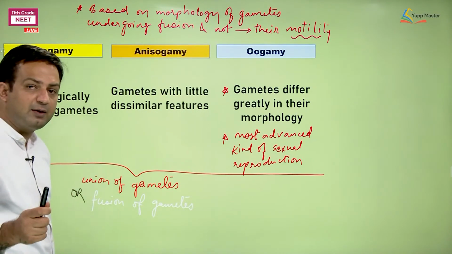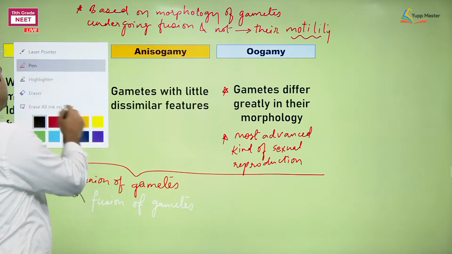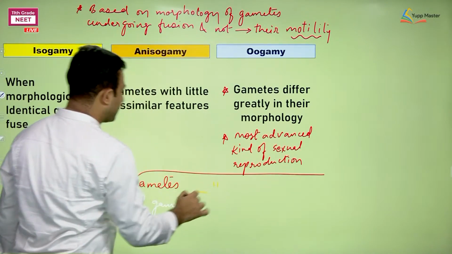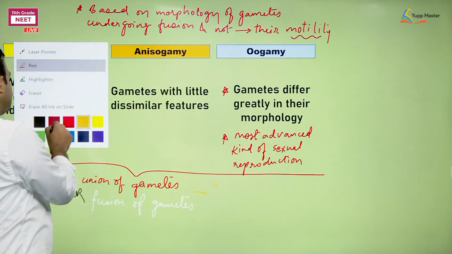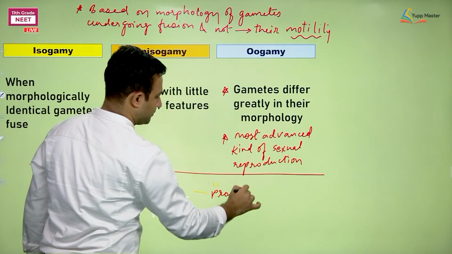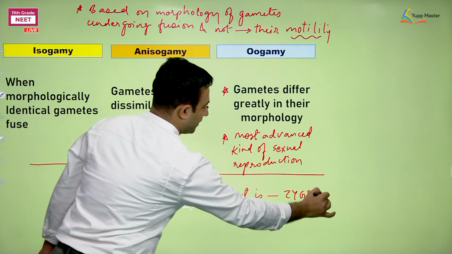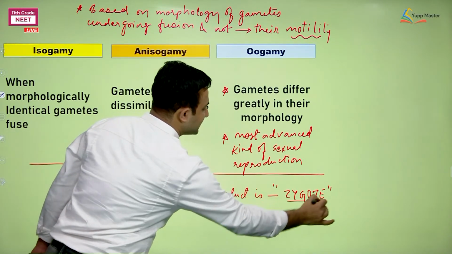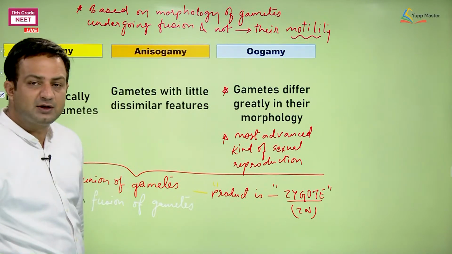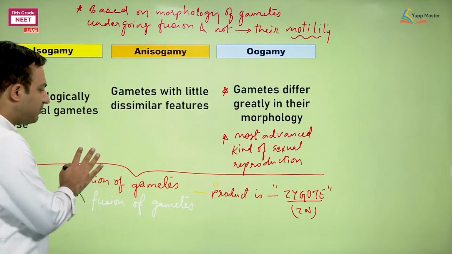So, union of gametes or fusion of gametes. In that case we can mention it very clearly and we can write that the product will be called zygote. And if gametes are haploid, zygote is diploid. Representing what? Representing the sporophytic stage, meaning the diploid stage. Okay, so remember this thing.